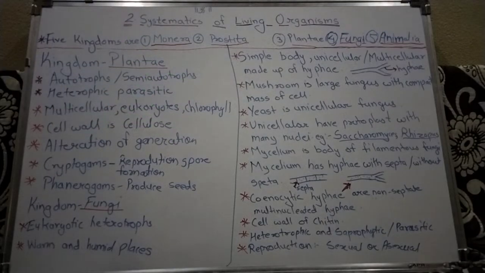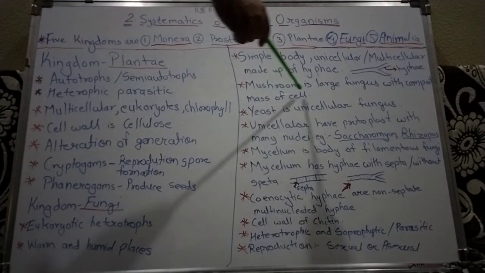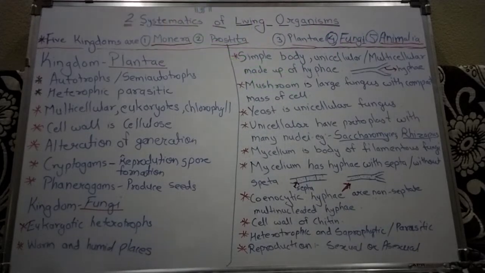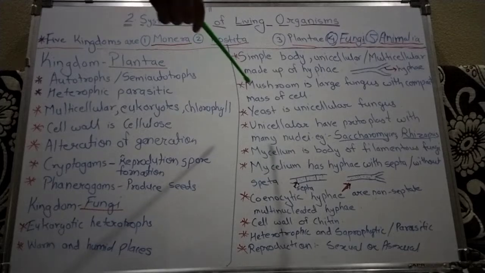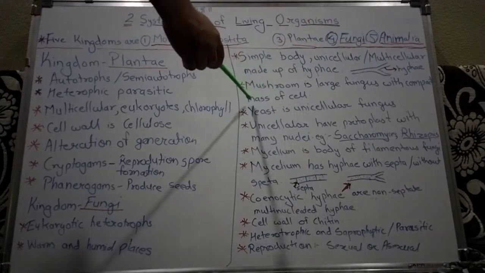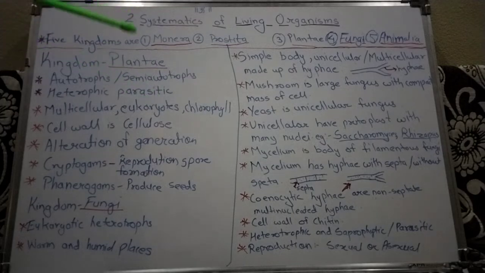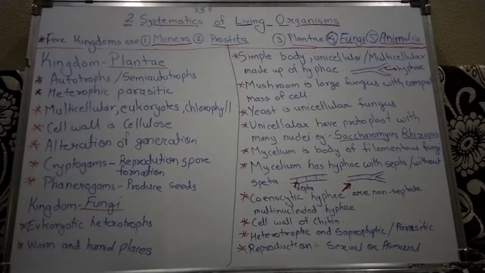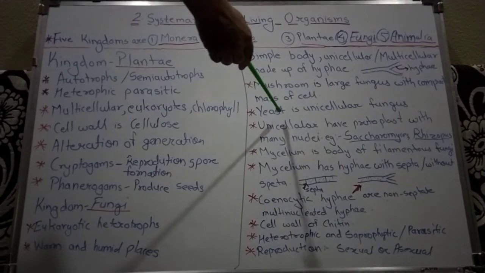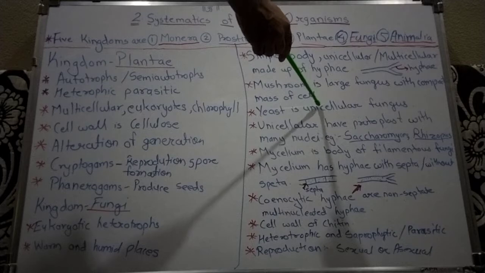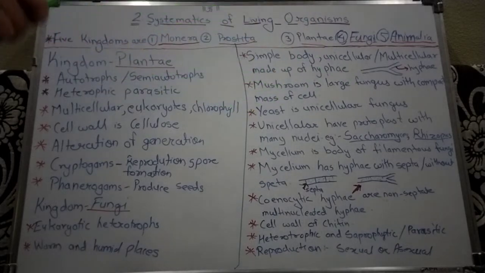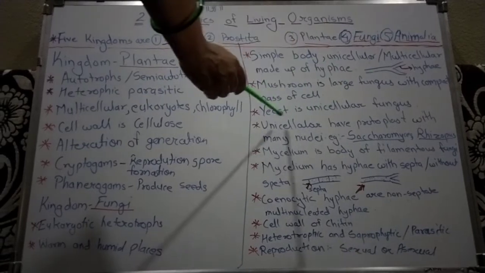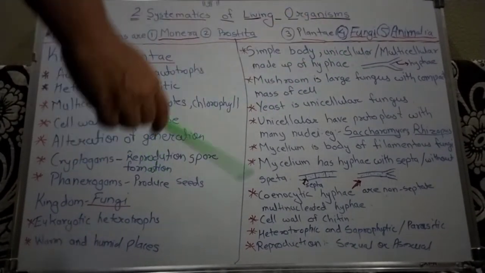Okay, now next is the mushrooms. We all know what mushrooms are. A mushroom is a large fungus with a compact mass of cells. Mushroom is also a fungus. Next, yeast is an example of fungi. We all know yeast, which is used in bread, biscuits and cakes. This yeast is a unicellular fungus. Unicellular means made up of only one cell. Yeast is made up of only one cell.